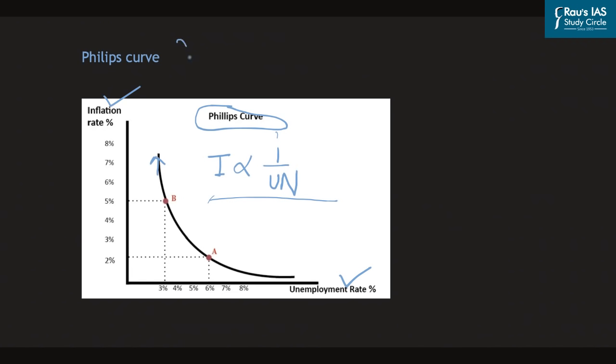Now, the issue with the Phillips curve was that it was based on one assumption: that a higher economic growth rate would be accompanied by an increase in the prices of goods and services. Due to the increase in prices as a result of the higher growth rate, it would lead to an increase in inflation in the overall economy. Now, as the increase in inflation is a result of an increase in the growth rate, it will also generate employment in the economy and lead to a reduction in unemployment. Because of this assumption, the Phillips curve postulates that an increase in inflation will translate into a lower level of